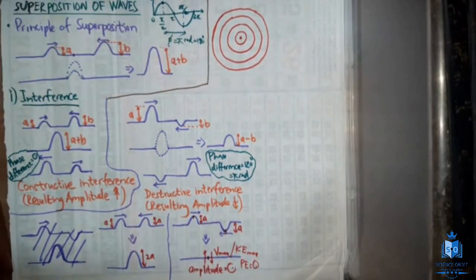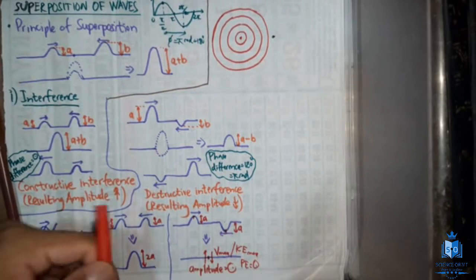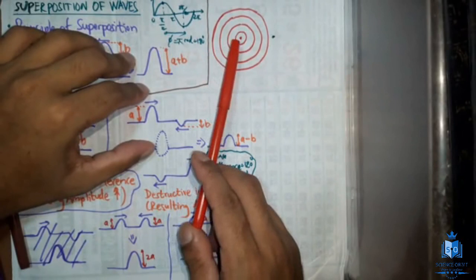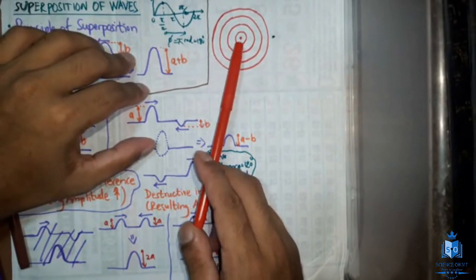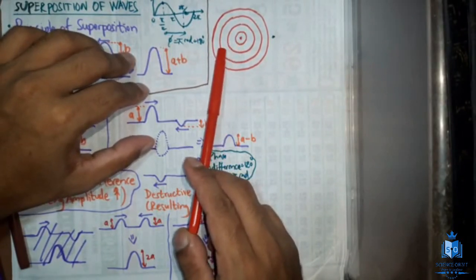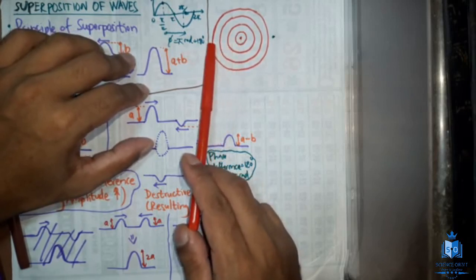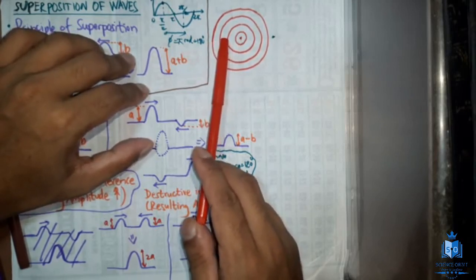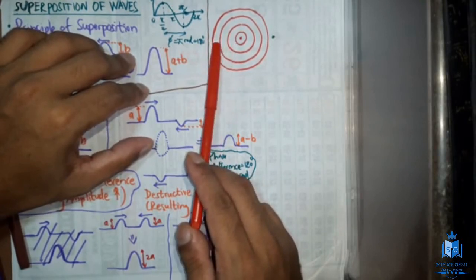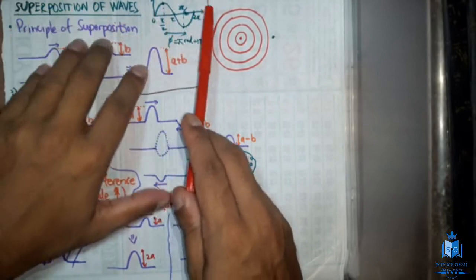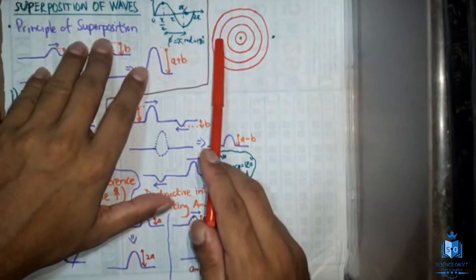Okay, we discussed wave fronts. If these circles are the wave fronts, each circle actually represents the crests. I hope you can remember these circles represent the crests. So crest, crest, crest, crest. Hence, the exact middle point between two crests, what will we have? We will have a trough. So there will be another crest here, crest, trough, crest. So the exact middle point will be the trough.